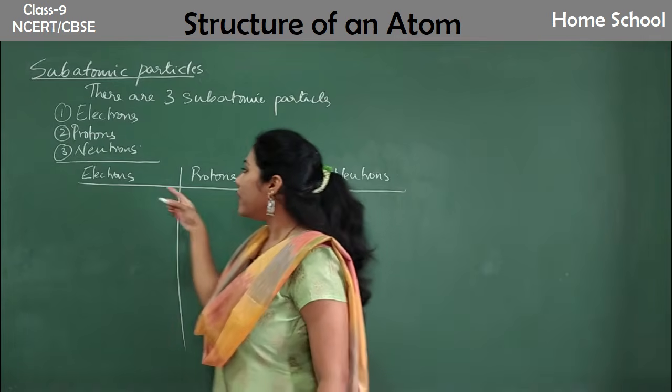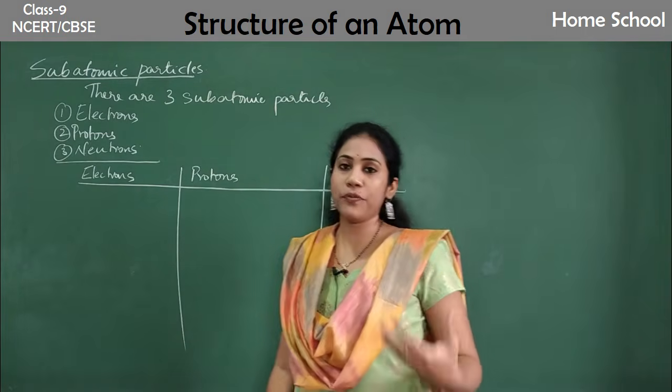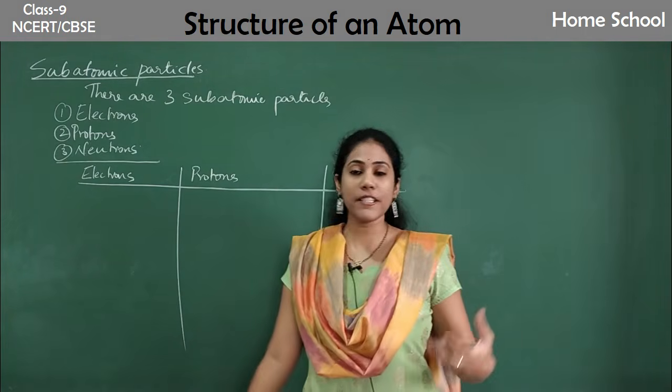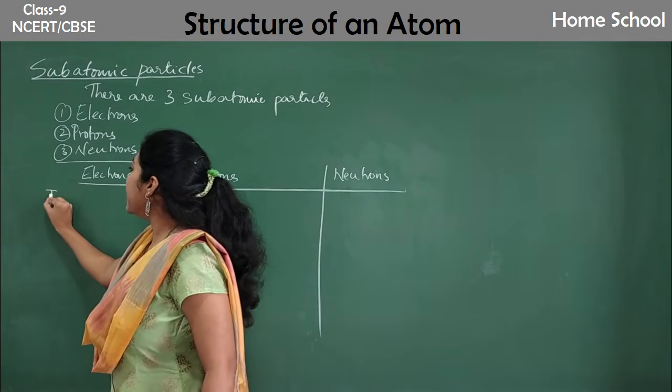So who discovered these electrons, protons and neutrons? Different scientists individually discovered electrons, protons and neutrons.